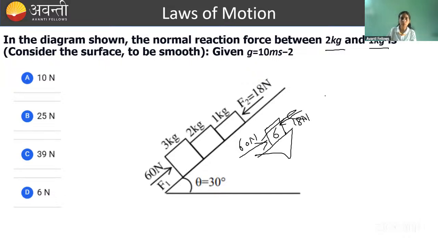Okay, so if you're looking here carefully, what will be the acceleration? 60 Newton upward, 18 Newton downward. So net force is acting in the upward sense. Net force is how much? 60 minus 18 divided by 6. This will be your acceleration. So 60 minus 18 will be equal to how much? Okay, there will be one more force.